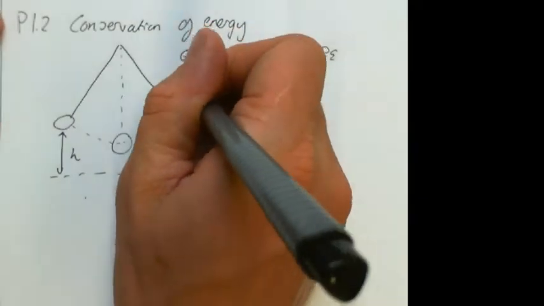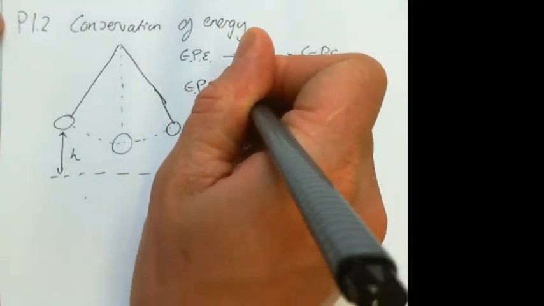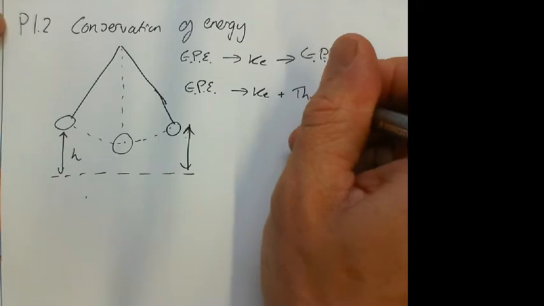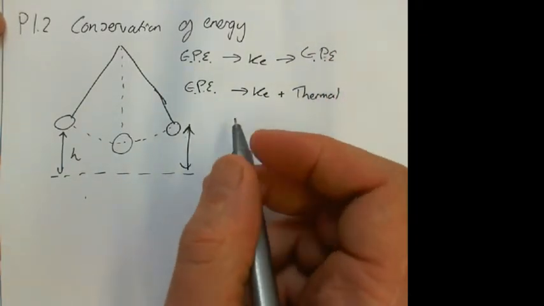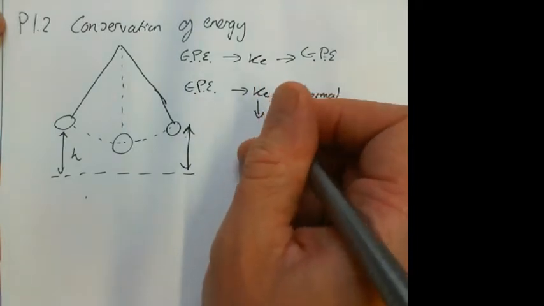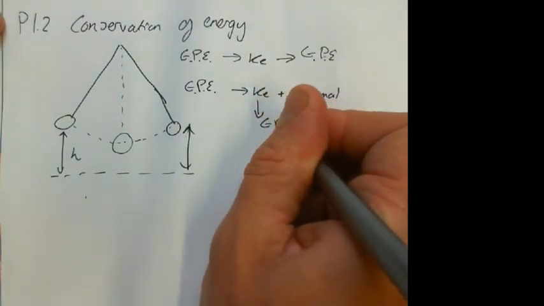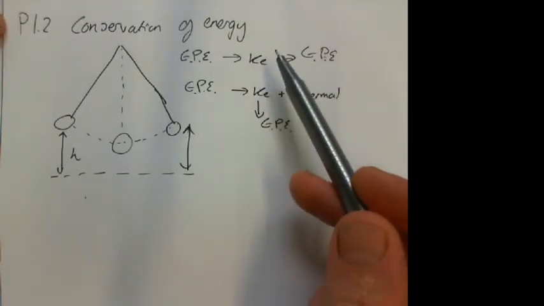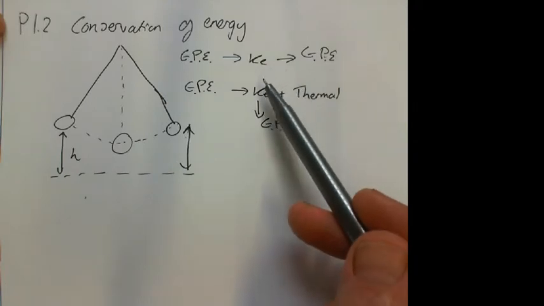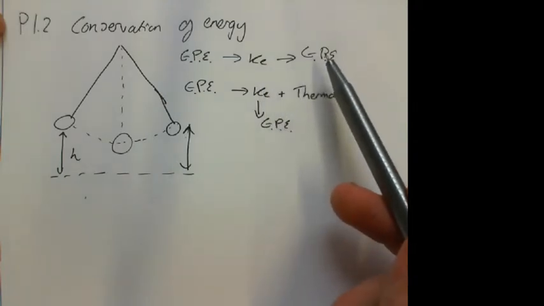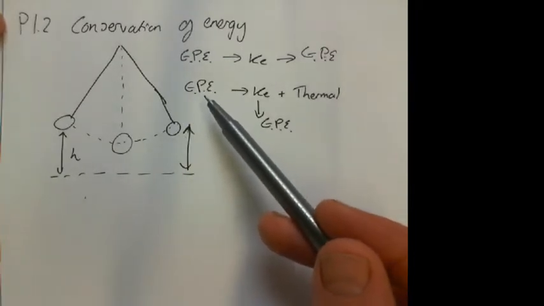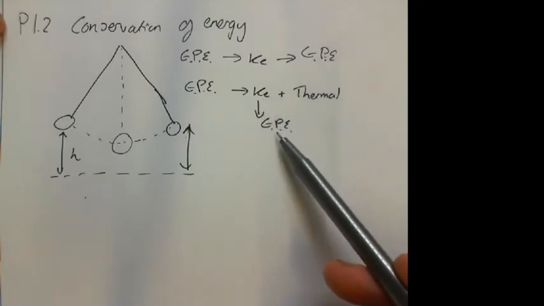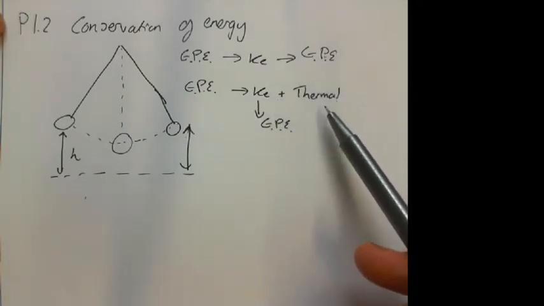If we want to add some friction in there, we'd say GPE goes to kinetic energy plus thermal energy. But then it is only the KE part of this that goes back to gravitational potential energy. So gravitational potential energy goes into movement energy, kinetic energy. Don't call it movement energy, only ever call it kinetic energy from here on in, and then back into gravitational potential energy. But if you've got friction, what will happen instead is this: you have gravitational potential energy that turns into kinetic energy plus friction, but then it is only the kinetic energy that gets turned into GPE. This is now going into heating up the room.